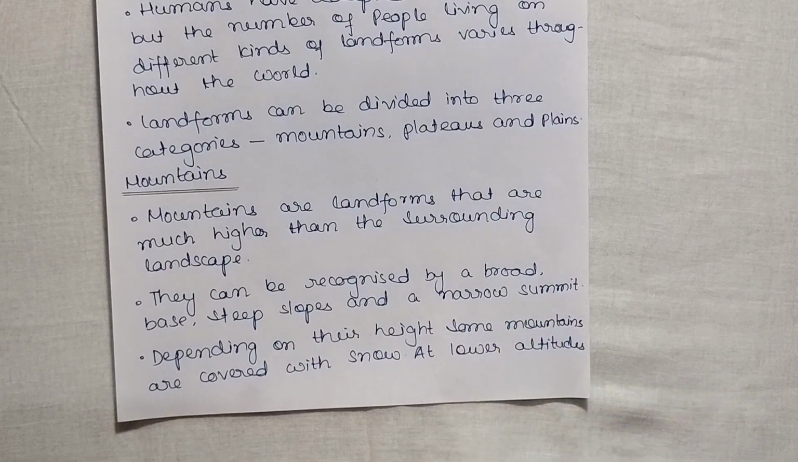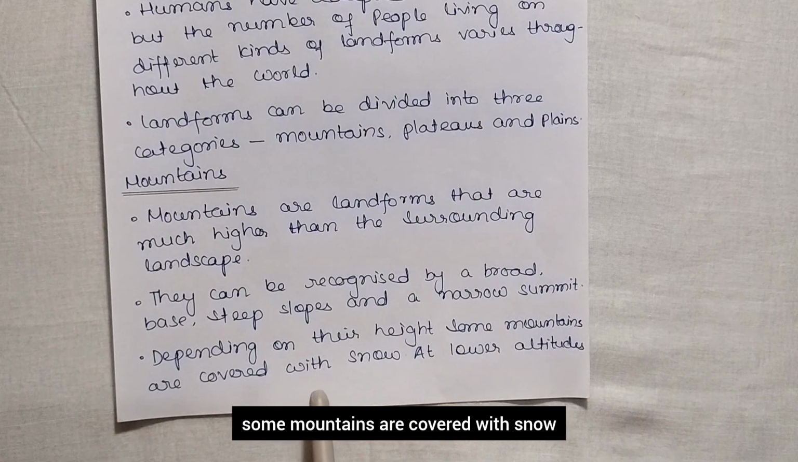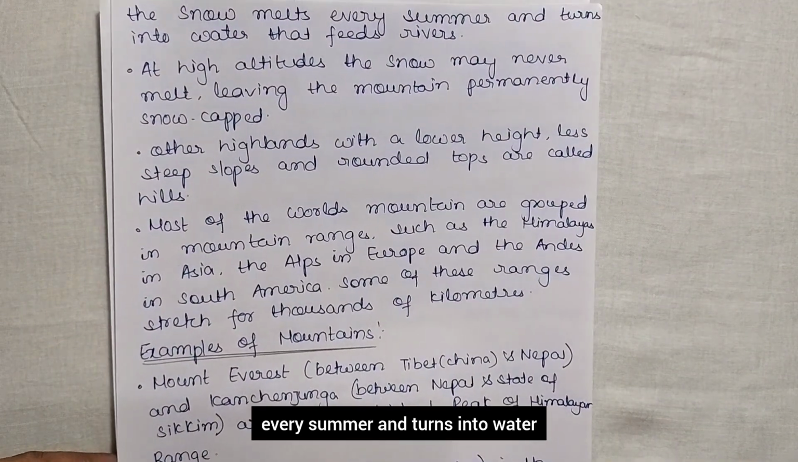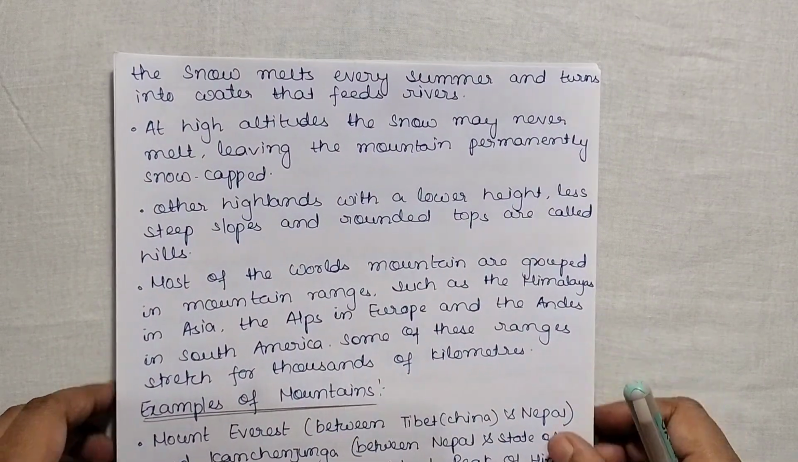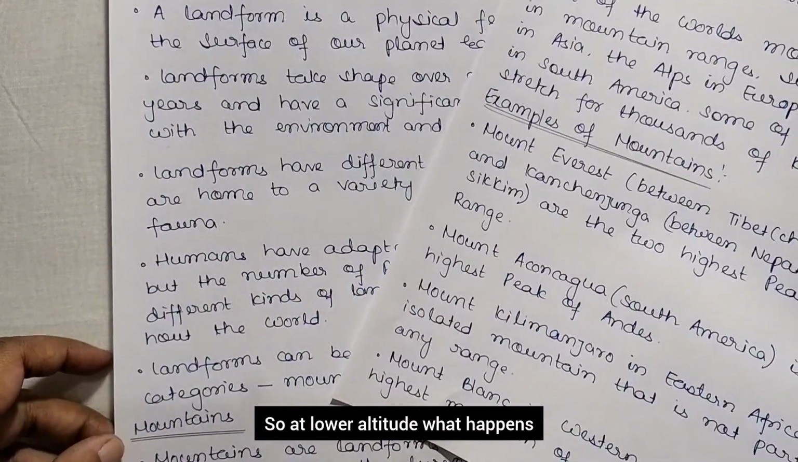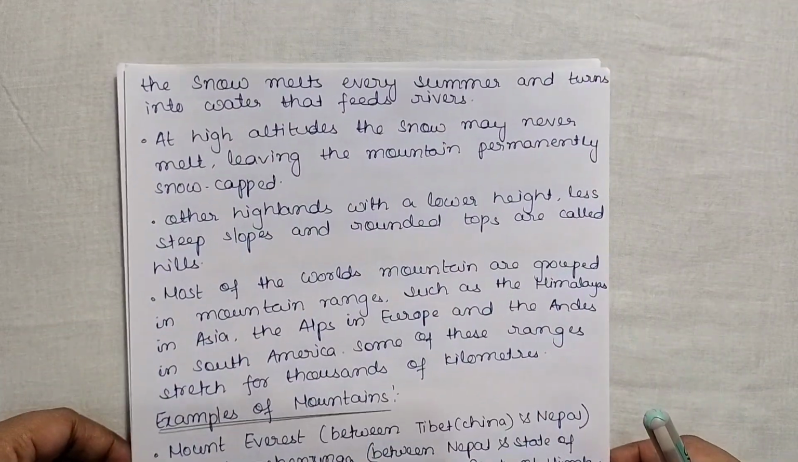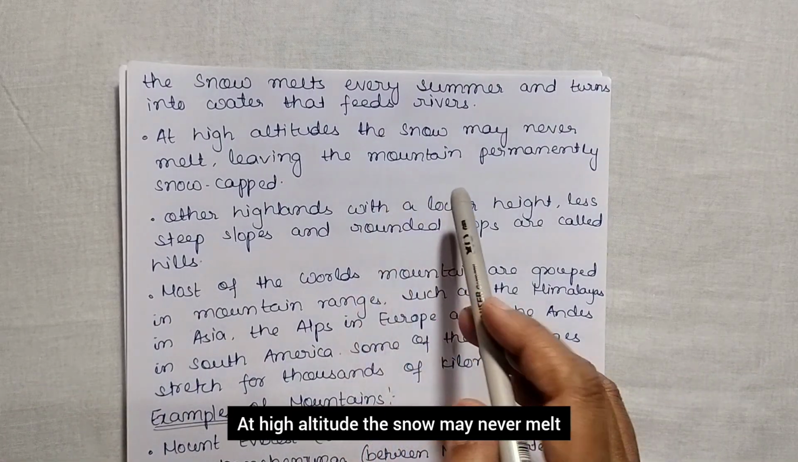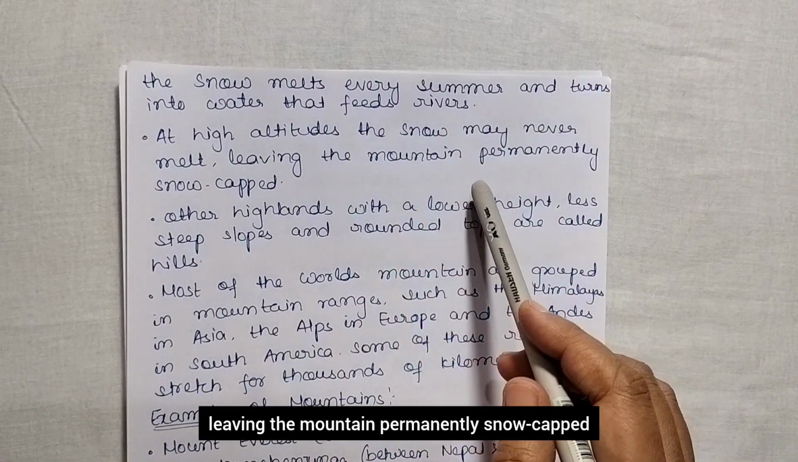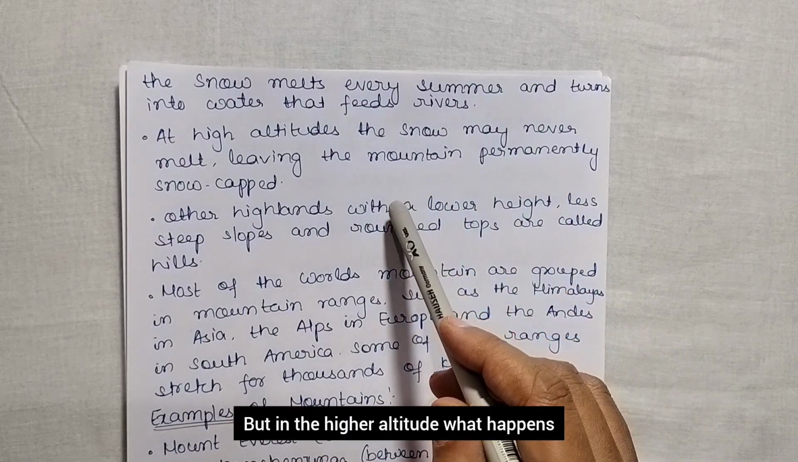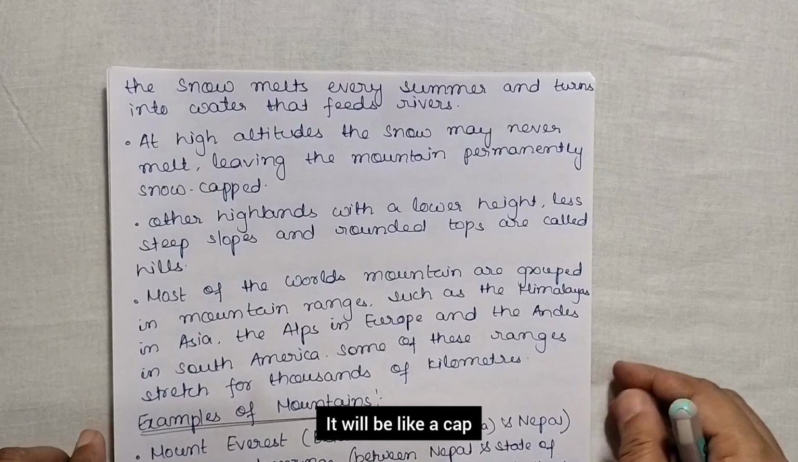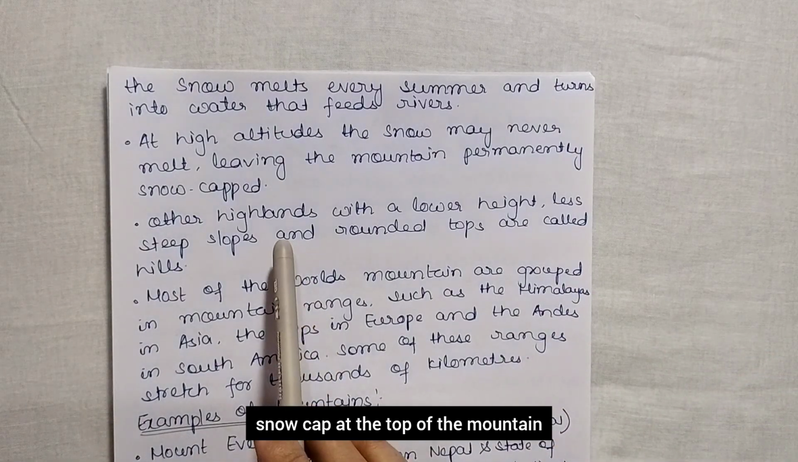Depending on their height, some mountains are covered with snow. At lower altitude, the snow melts every summer and turns into water that feeds the river. At high altitude the snow may never melt, leaving the mountain permanently snow capped. It will be like a snow cap at the top of the mountain.